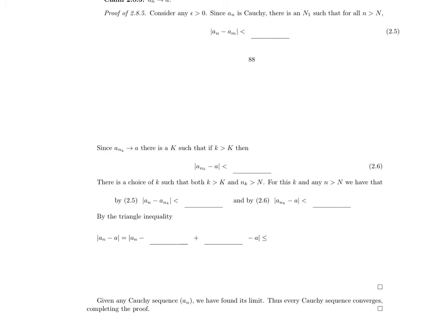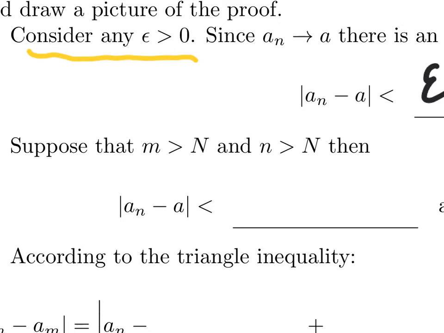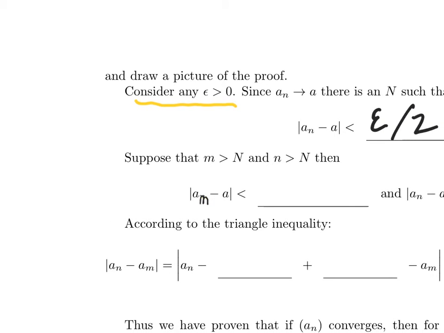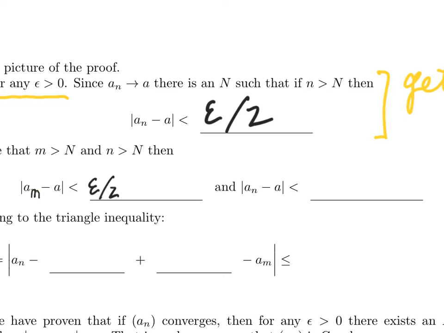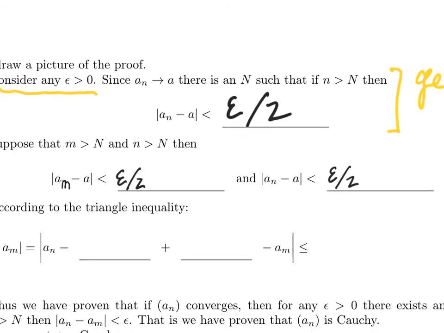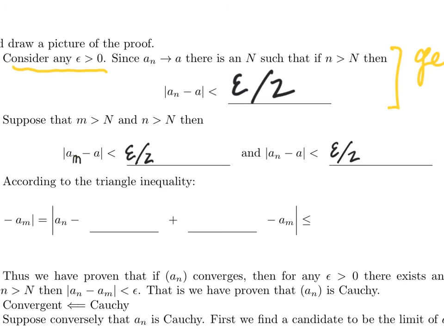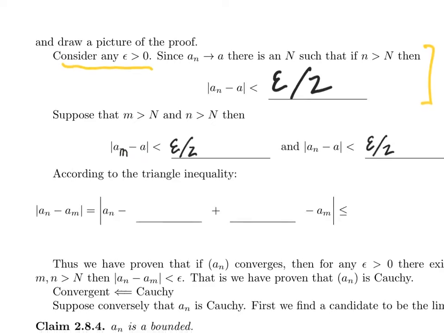So the absolute value of a sub m minus a is less than epsilon over 2. Similarly, because little n is bigger than big N, the absolute value of a sub n minus a is less than epsilon over 2. All right, so because I have those two things, I know I'm going to have to use the triangle inequality because that's how the sketch off to the side went. So let's use the triangle inequality.